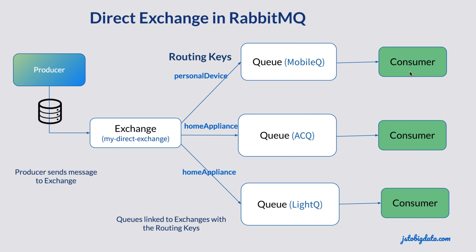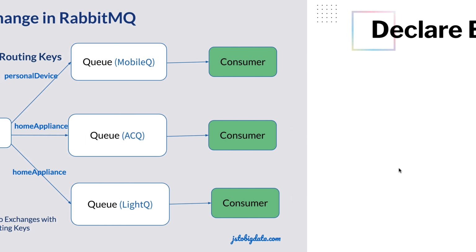And then we will write 3 consumers. Technically you can have more than one consumer listening to a queue. These consumers will inform us whenever there is a message in the respective queue. So to do this, we need to first